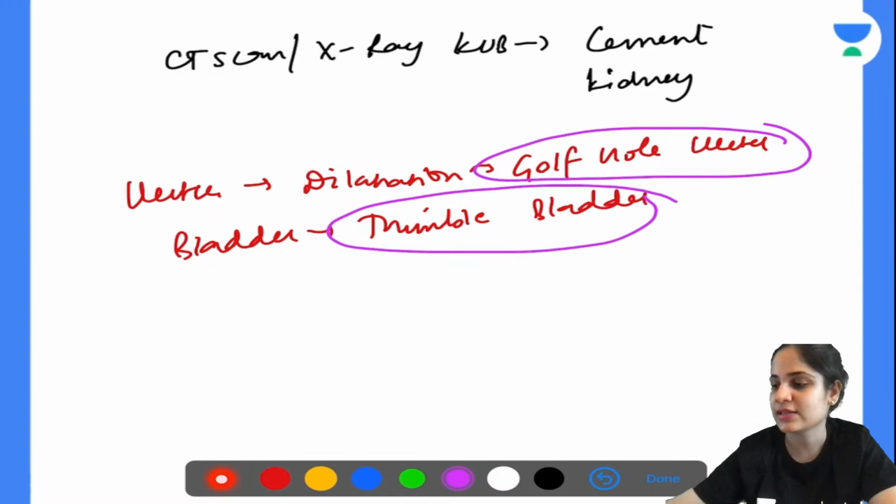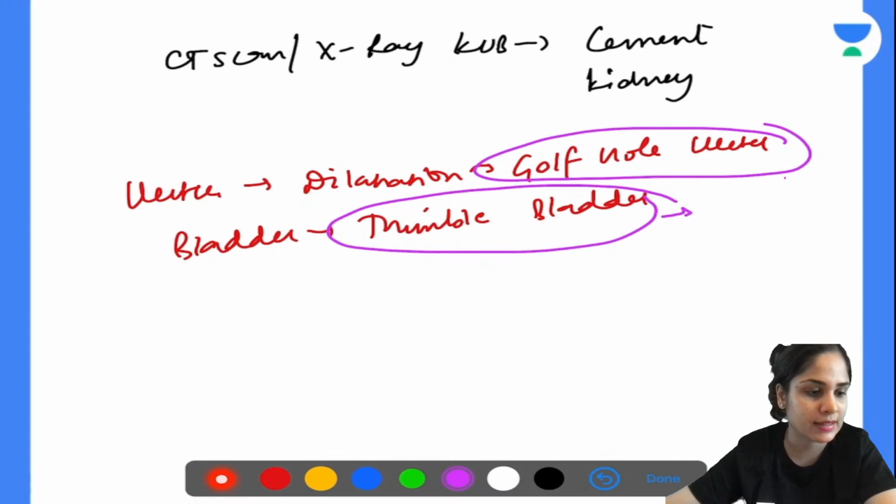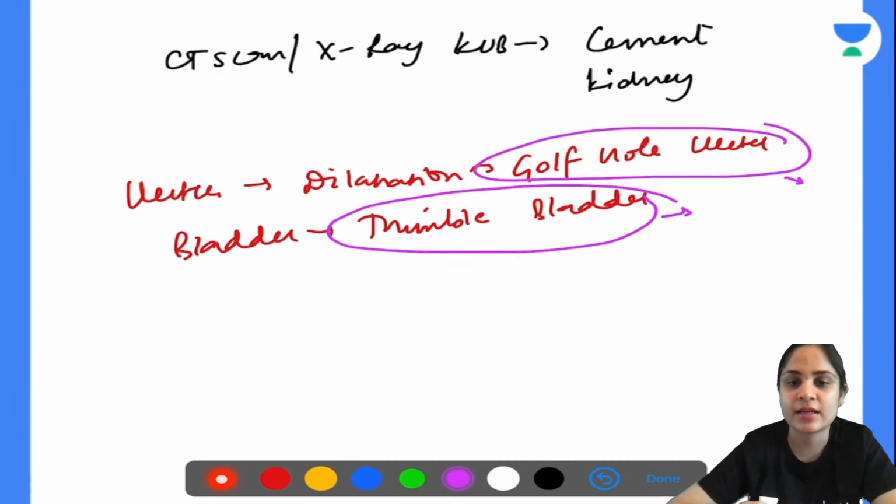Okay, so just like you have it over there, we also have specific names for TB of the kidney. So thimble bladder because of continuous irritation of the bladder, and golf hole ureter because of the edema or swelling around the ureteric orifice and enlargement of the ureteric orifice. Okay, so these are the appearances that are important for the exam.